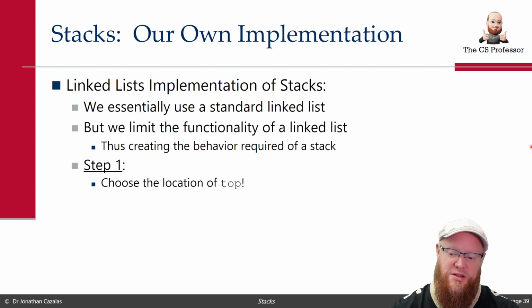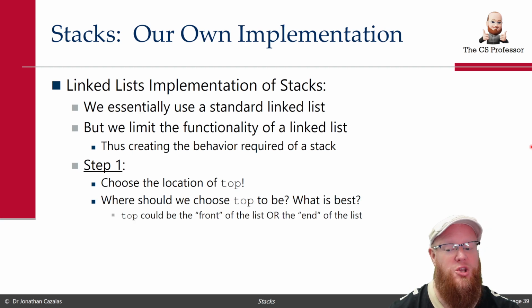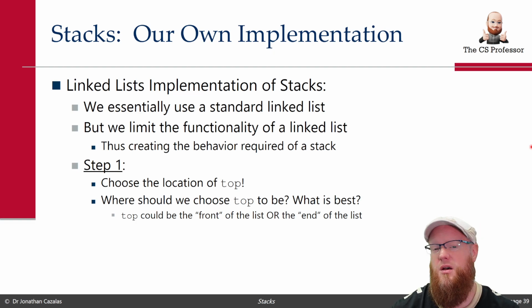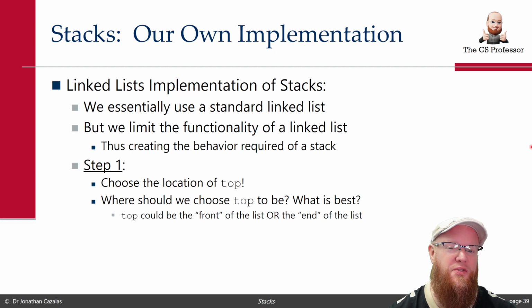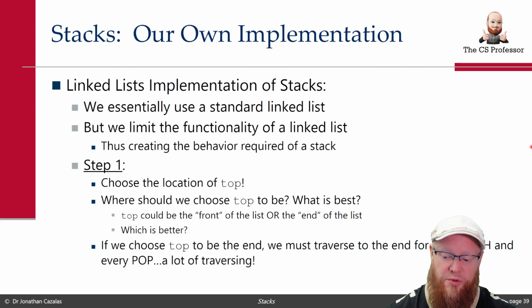So step 1 here says, choose the location of top. Where should top be? What is the actual best choice? Top could be at the front, or we could choose top to be the end of the list. Which is better? Which is going to be faster? If you allow top, which is going to be a variable like head, it's going to be a variable that always has access to wherever the top is going to be. Do you want top to be at the front of the list, or do you want top to be the end? Which is going to be faster? And the answer should hopefully be clear.